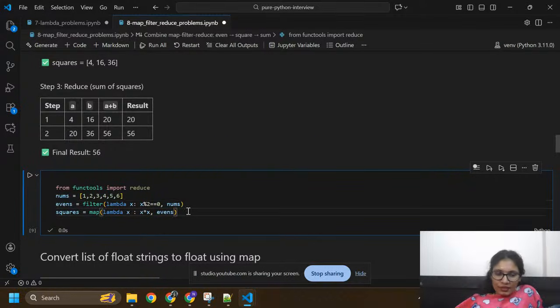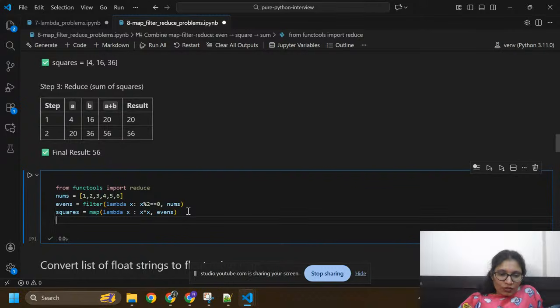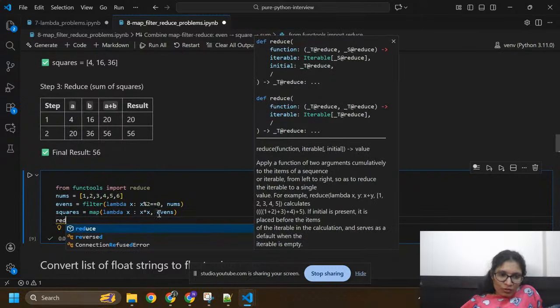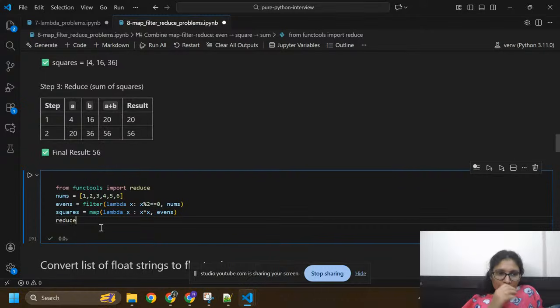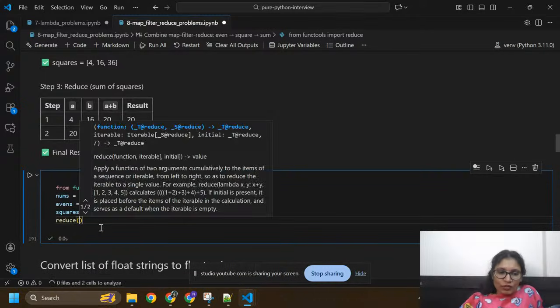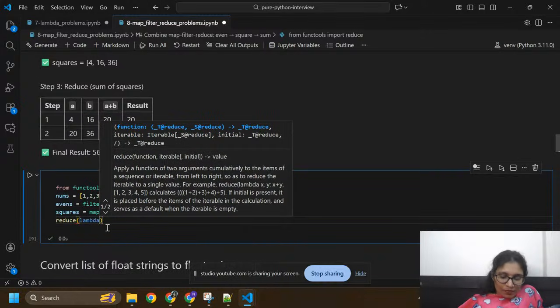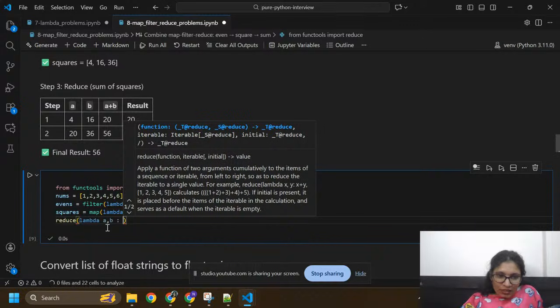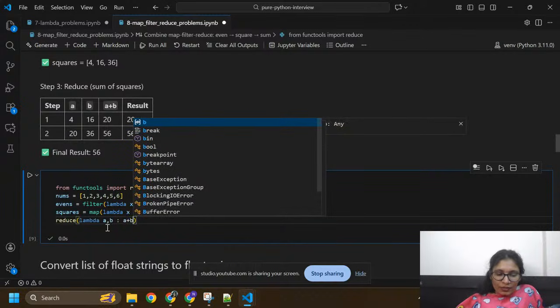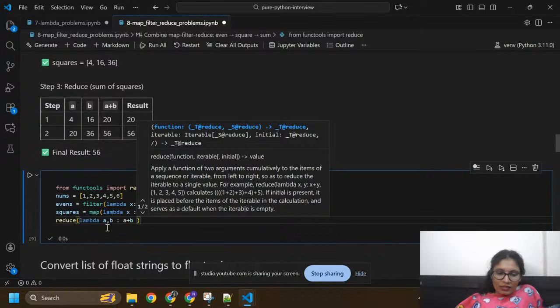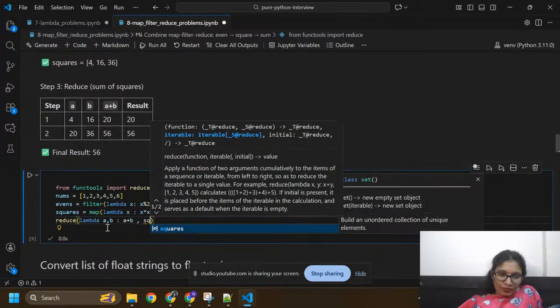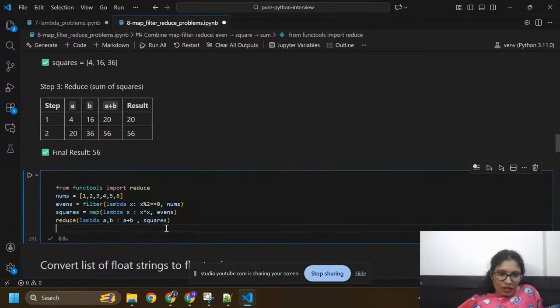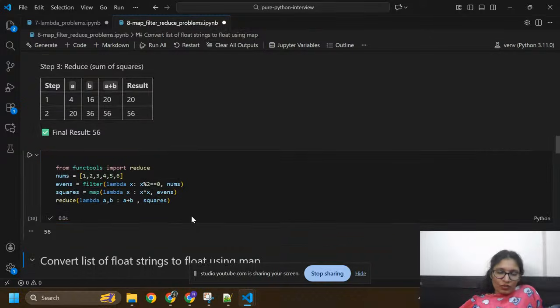Okay, and after square, I'm going to find its reduce. Reduce means it will give you the sum of all. So here I also use lambda, and I am giving two parameters a and b colon a plus b, comma, and I'm just writing squares. Okay, now we can run this. So I got 56. Okay, this is our result.